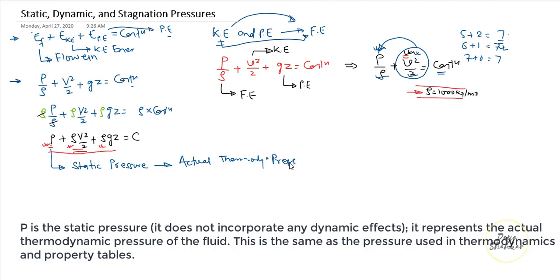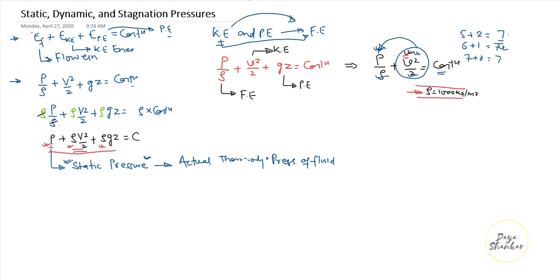Actual thermodynamic pressure of what? Of the fluid. This is the same as the pressure used in thermodynamics and the property table. So this is simply the thermodynamic pressure of a fluid.